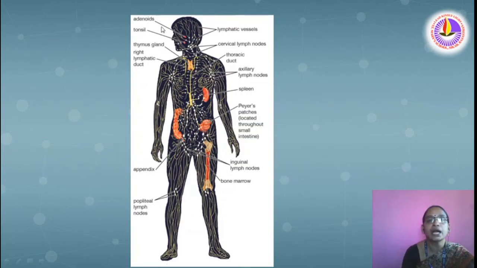Here you can see the adenoids and tonsil. They are the masses of lymphatic tissue. The thymus gland and the spleen are the important lymphatic organs. Here we can see lymphatic vessels, cervical lymph nodes, thoracic duct, axillary lymph nodes, Peyer's patches, inguinal lymph nodes, bone marrow, appendix and popliteal lymph nodes.